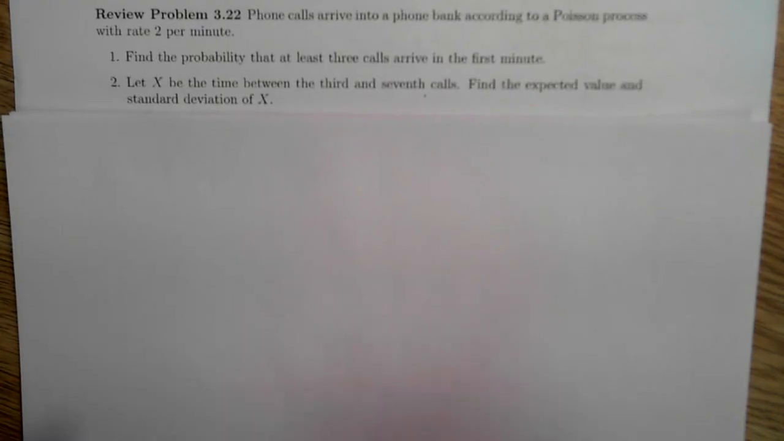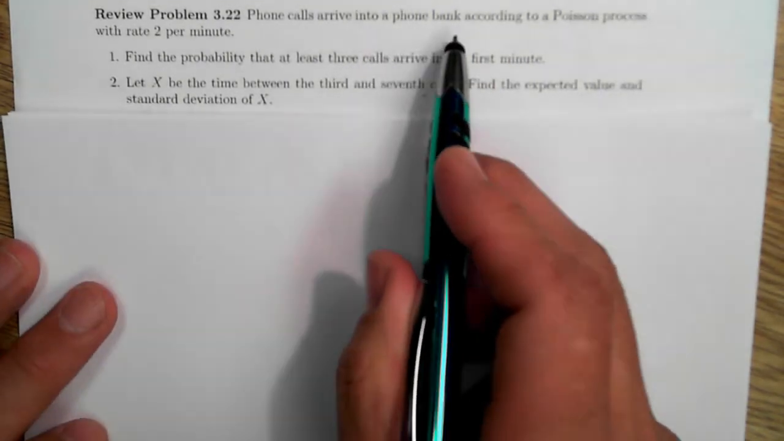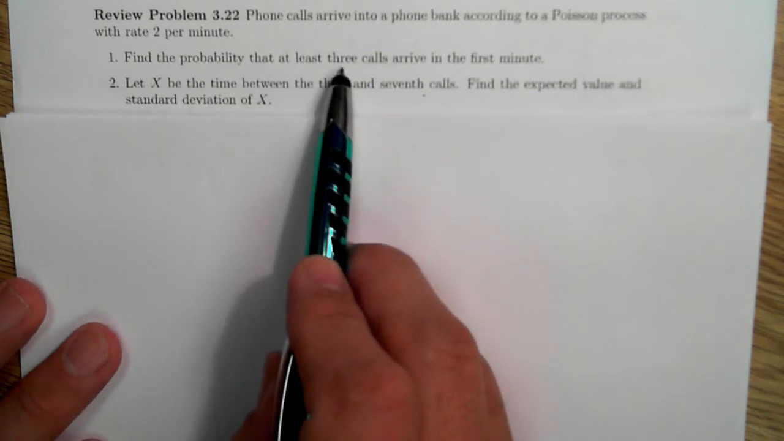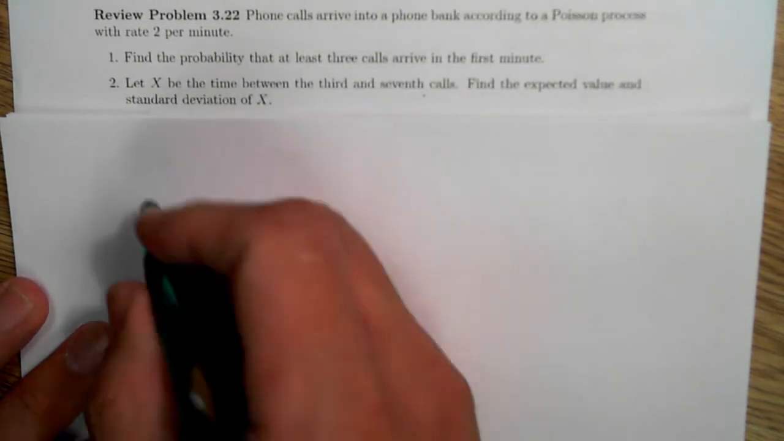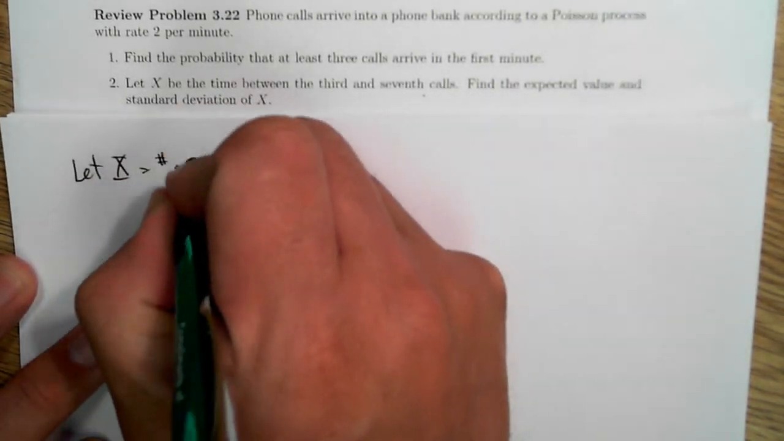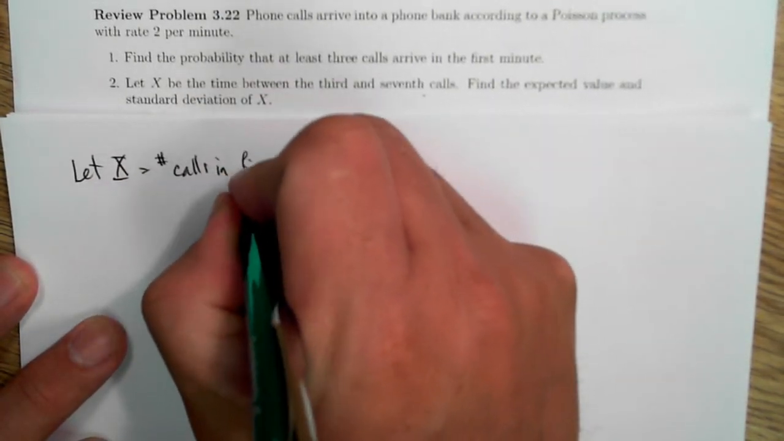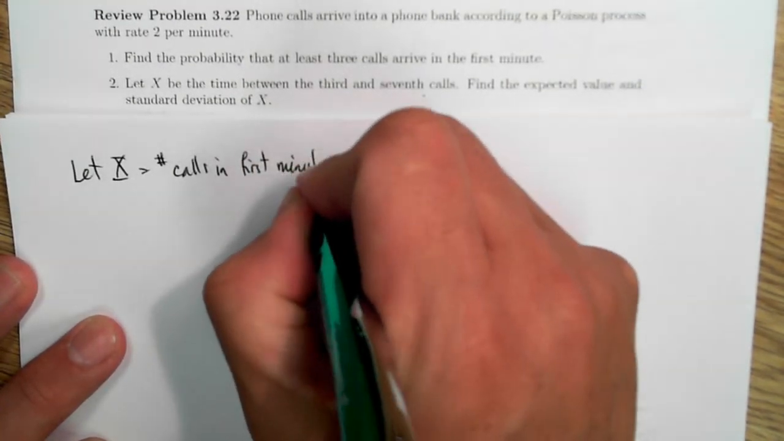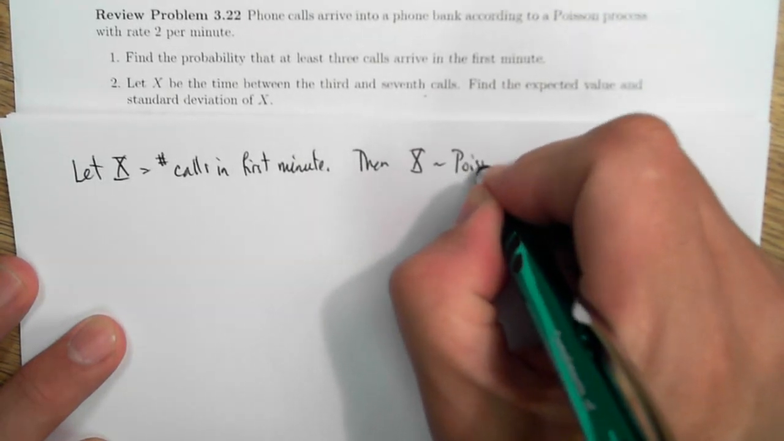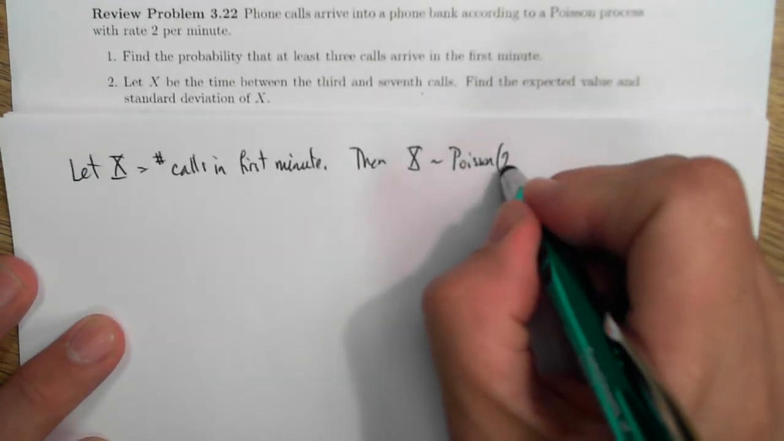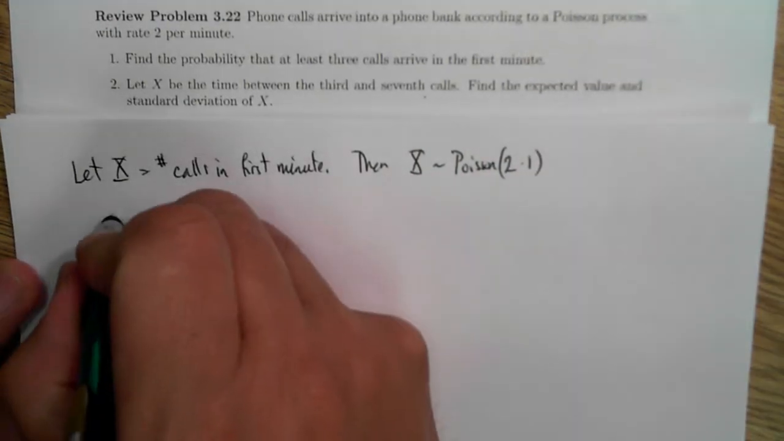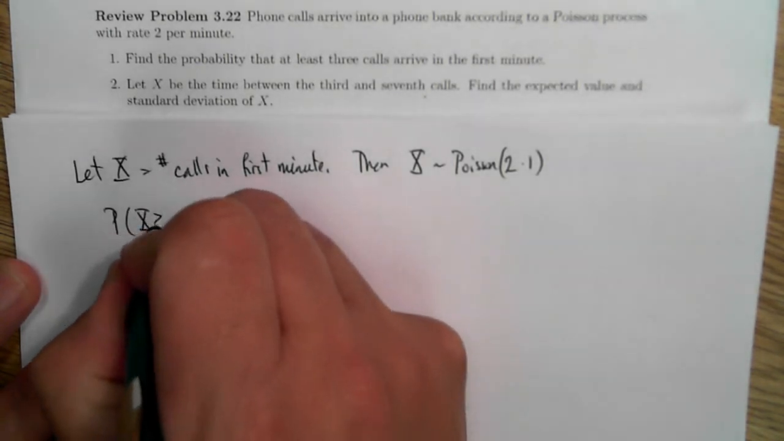Okay, for review problem 3.22, phone calls arrive into a phone bank according to a Poisson process with rate 2 per minute. Find the probability that there are at least 3 calls in the first minute. So let X be the number of calls in the first minute. Then X will follow a Poisson distribution, the number of calls. And it's going to be 2 calls per minute times the number of minutes, so Poisson with parameter 2. So I need to find the probability that X is greater than or equal to 3.